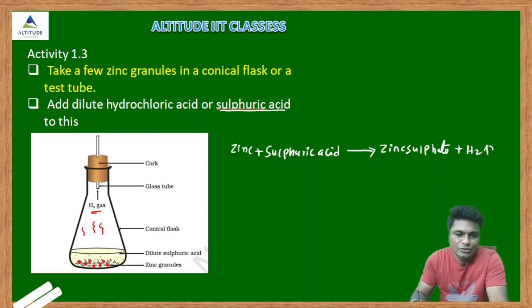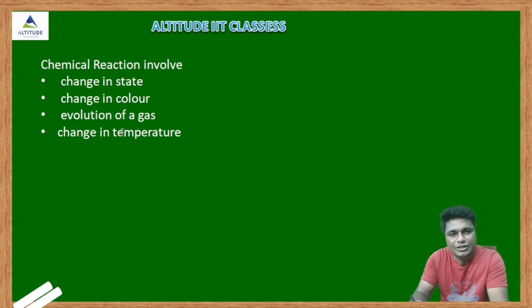Okay guys, now let's see the changes which take place in a chemical reaction. Chemical reactions involve change in state, like H2 gas and O2 gas giving liquid water. Change in color, like lead nitrate and potassium iodide giving a yellowish precipitate, lead iodide.